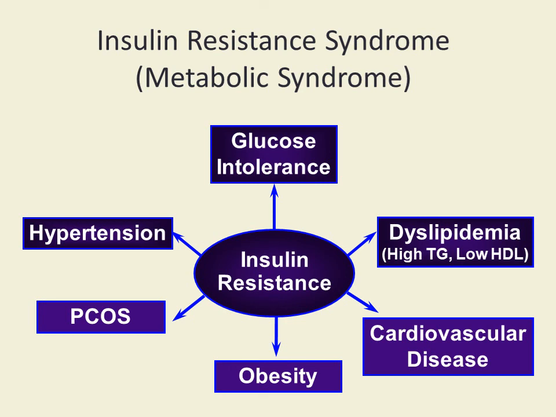You can see here the characteristic features of insulin resistance syndrome or metabolic syndrome. In the center you can see insulin resistance is there. Because of that, it leads to decreased glucose tolerance, and dyslipidemia, which consists of high triglyceride and low HDL. HDL is good for the heart, but its level is low. Then cardiovascular disease risk is more, obesity is associated with insulin resistance syndrome, polycystic ovarian syndrome is also commonly found in metabolic syndrome, and hypertension, that is increased blood pressure.